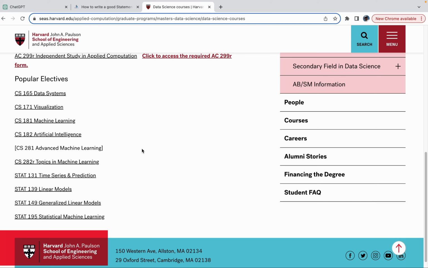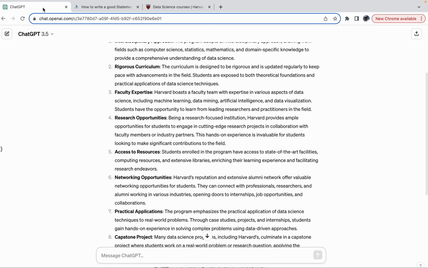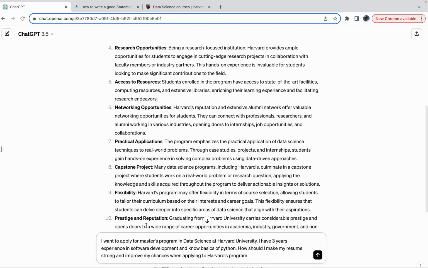Now, the goal for today is how do you tell Harvard that you are the right candidate for this master's program? Since the GRE is optional in this program, you will have to make your SOP stand out more strongly than anything else. So I'm going to write something about myself here. I want to apply for a master's program in data science at Harvard University. I have 3 years of experience in software development and know the basics of Python. How should I make my resume strong and improve my chances when I apply to Harvard's program?